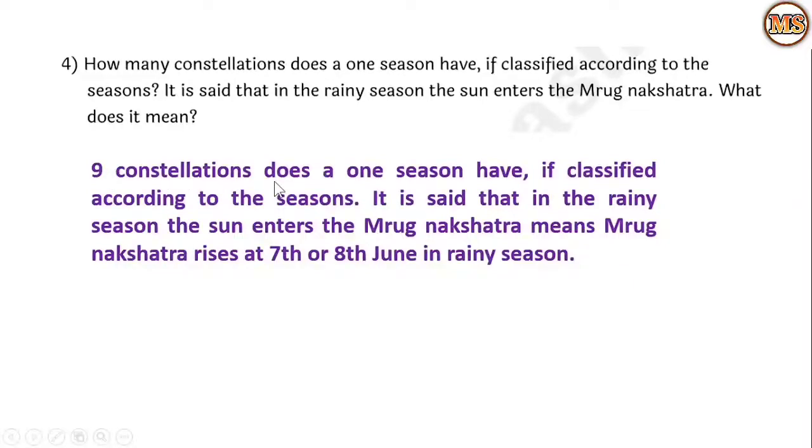So how many constellations does one season have? If classified according to the seasons, it is said that in the rainy season the sun enters the Mruga nakshatra, means Mruga nakshatra rises, and it is approximately 7th or the 8th June in a rainy season. So that is why it is called as Mruga nakshatra. The sun enters in a Mruga nakshatra on this rainy season.